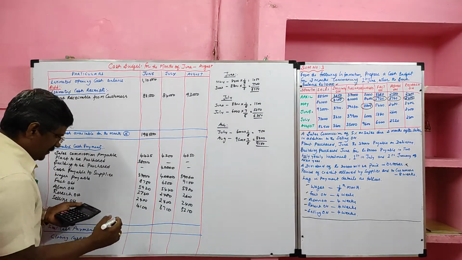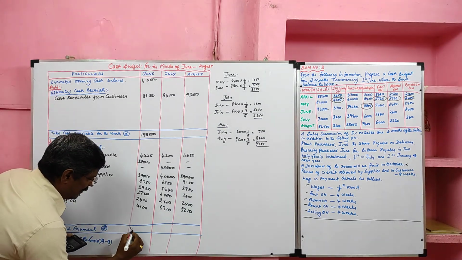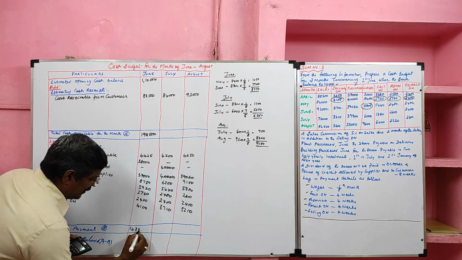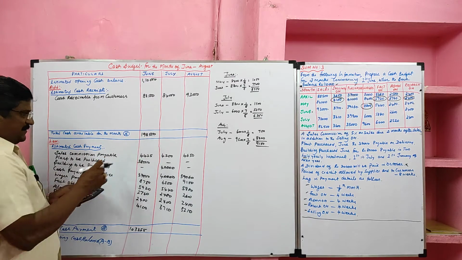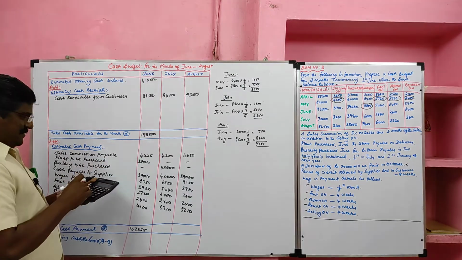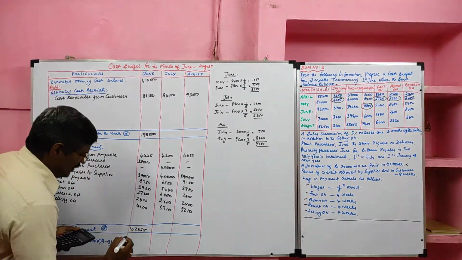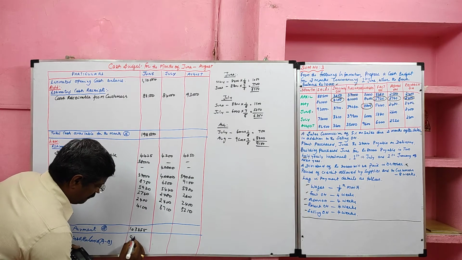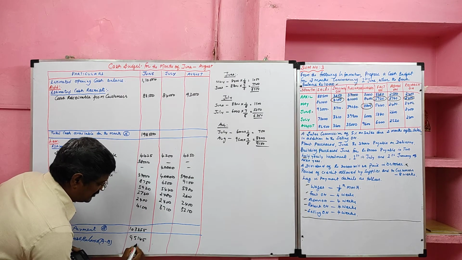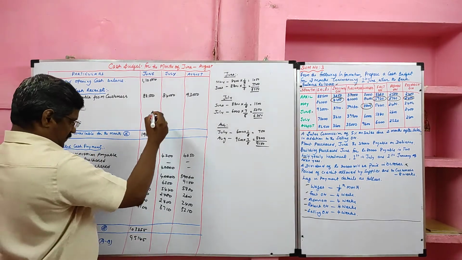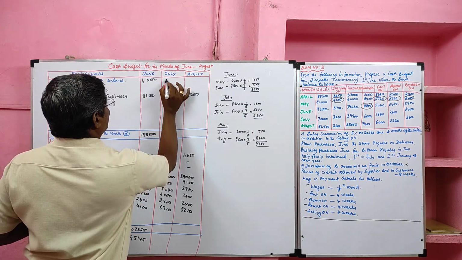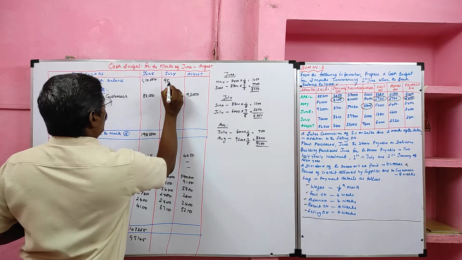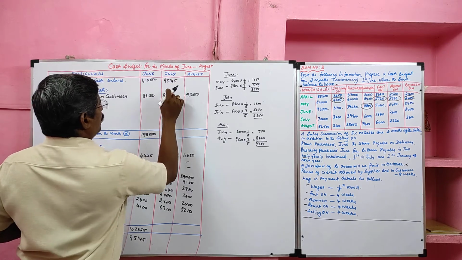So total payment in the month of June 1,03,355, minus 1,98,500. We'll get 95,145. This is favorable balance. We can transfer it to July month as opening cash balance.